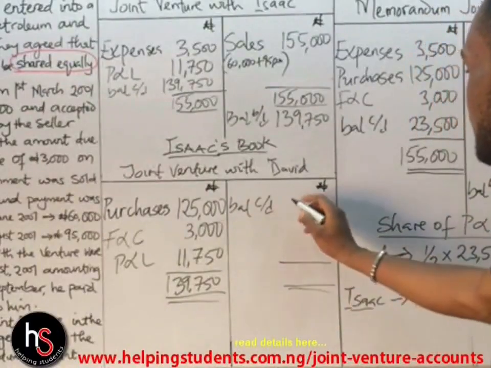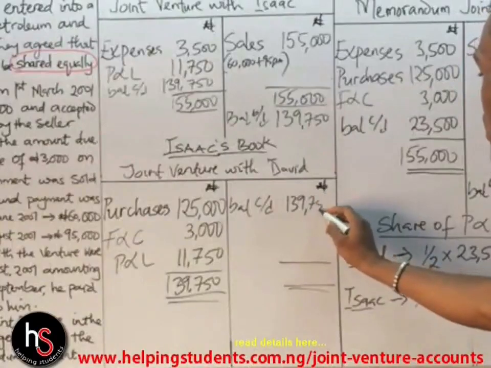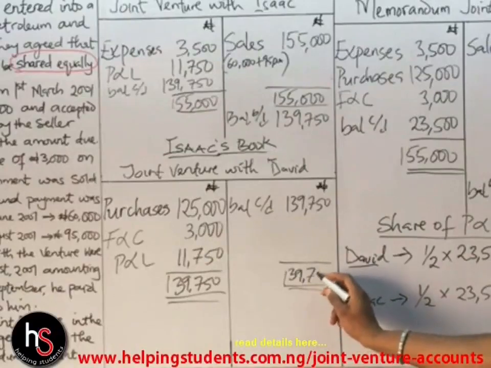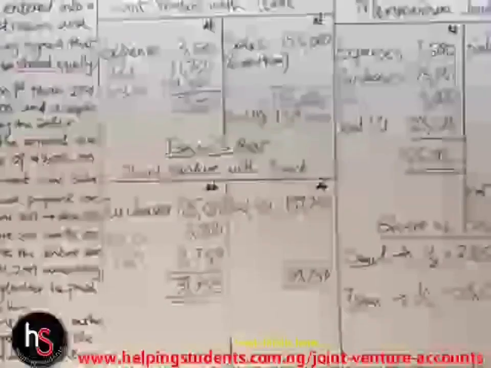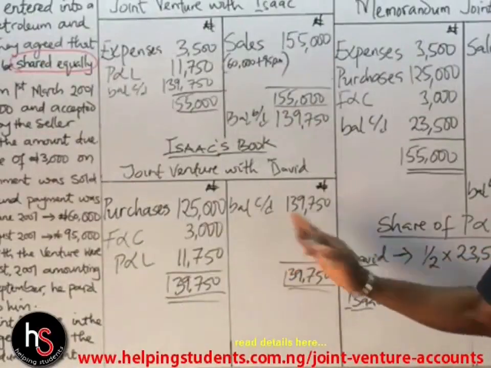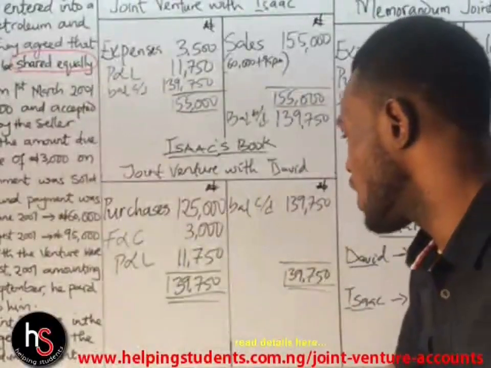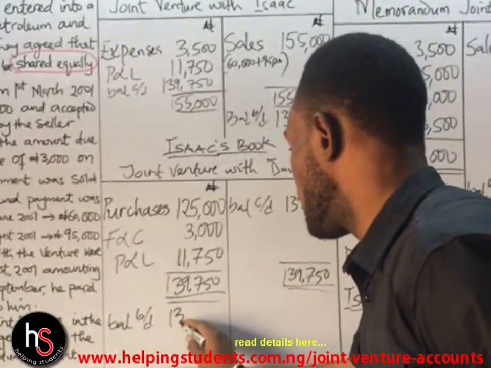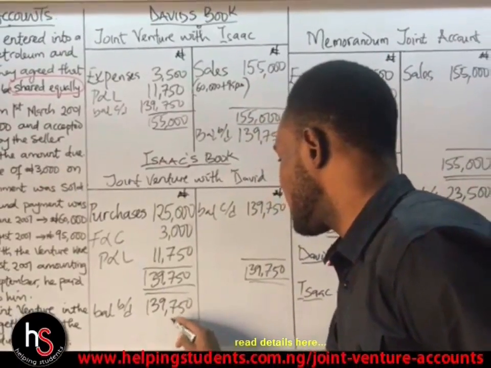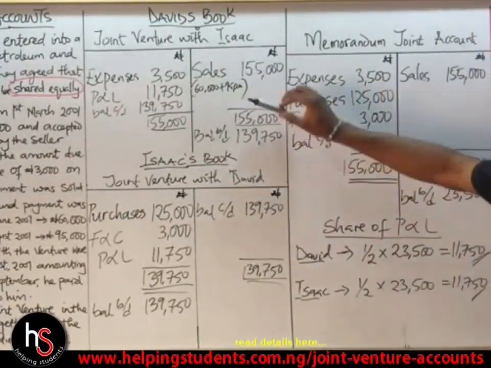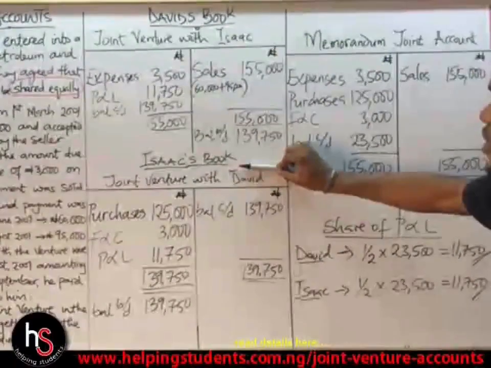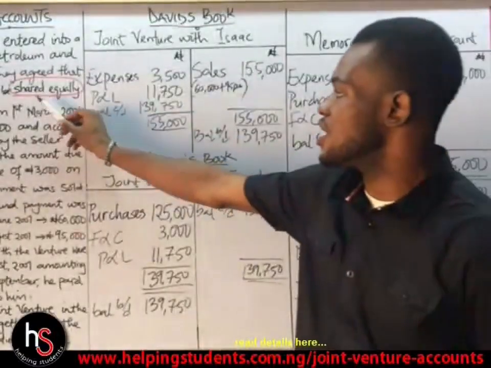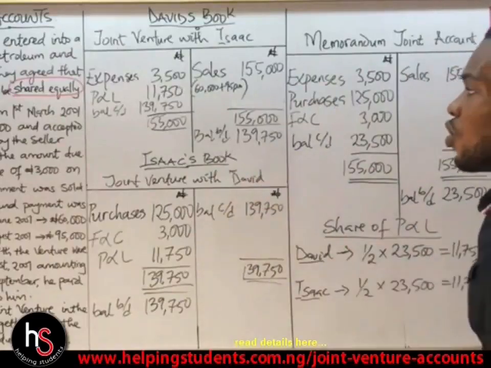So here it becomes our balance CD, where we have 139,750. We'll bring down the same value to this place, 139,750. Now, since our balance CD is on this section, it means our balance BD will be on this other place, on the debit side. So we'll have our balance brought down, it is equal to 139,750. Now, when we take a look at both David's book and Isaac's book, we'll find out that they will have the same balance, all right? They made a profit and they've shared it equally, and it has resulted to this balance.